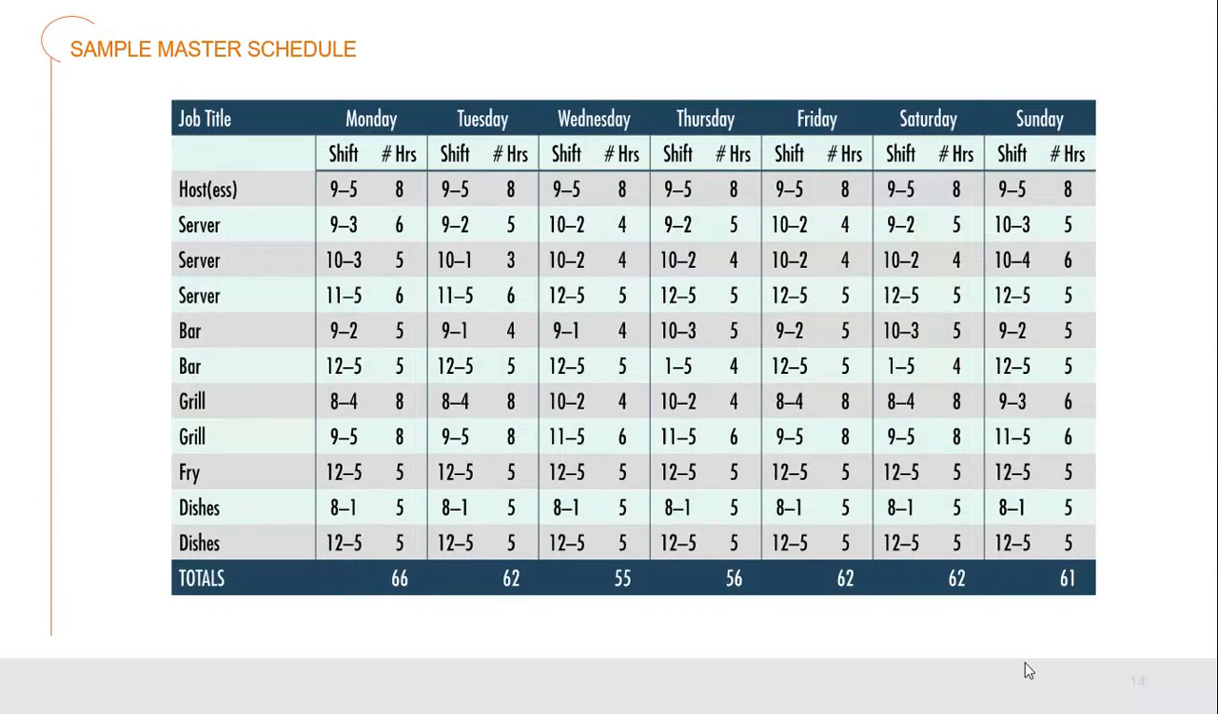Let's take a look now at a sample master schedule which would be fairly typical for a small restaurant. So we have to have a host or a hostess. As we look down all the job titles here, we have 3 servers that would be the minimum of what we would need to operate the restaurant, 2 bartenders, a couple of people manning the grill, and then someone manning the fryer. And then we need to have a couple of dish and pot washers to be able to take care of the cleanliness and hygiene of the restaurant as well.